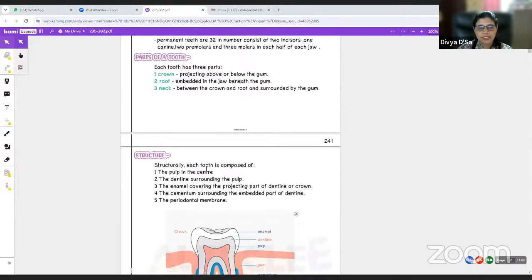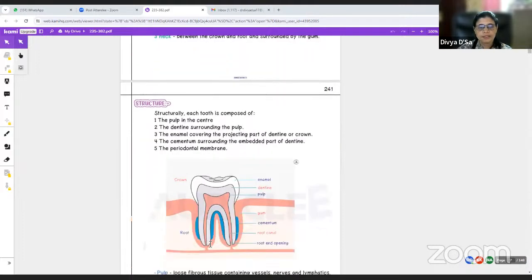So structurally, each tooth is composed of, okay, so if you see here, there is the pulp in the center. Okay, this is the pulp portion, which is present in the center. Then the dentine portion surrounds the pulp. Then the enamel, this is the hardest substance, okay, enamel.